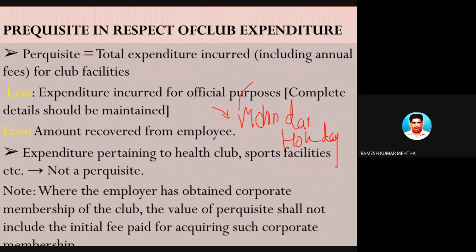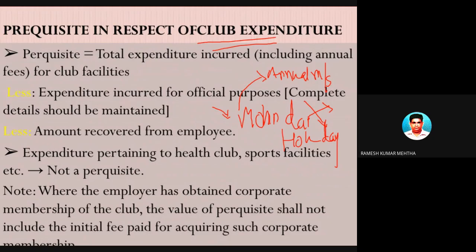So you have to take an annual membership, and whenever you visit there and take some food items and so on, or enjoy, some expenses are incurred. So this is called a membership of a club. So the expenditure is of the employee, and the expenses are taken care of, borne or reimbursed by the employer.